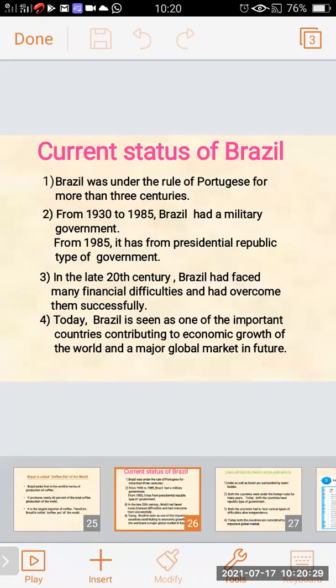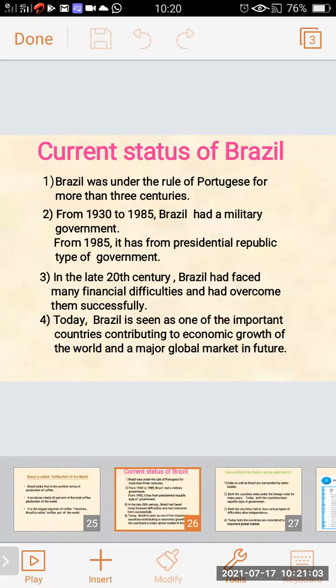Current status of Brazil. Brazil was under the rule of Portuguese for more than 3 centuries. We have learned in the historical background that Brazil was under the rule of Portuguese for more than 3 centuries. From 1930 to 1985, Brazil had a military government.